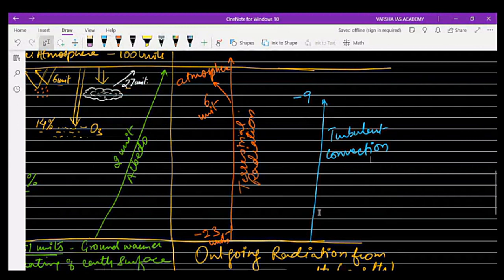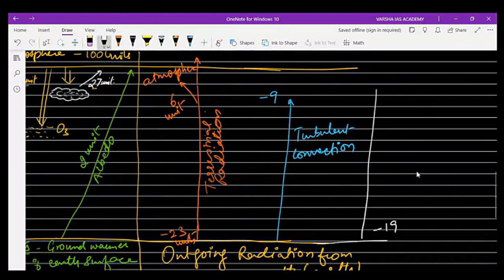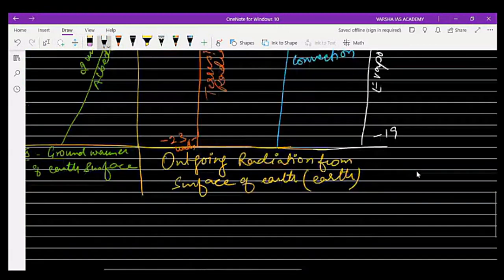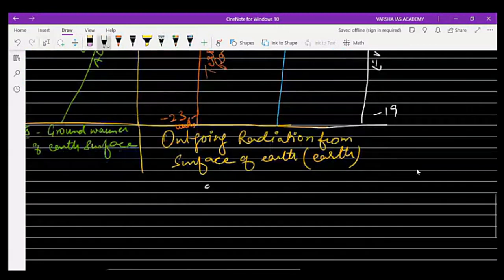Then 19 units have been sent back into the atmosphere by the process of evaporation. So in total of these, 23 plus 9 plus 19, it is all total 51 units.